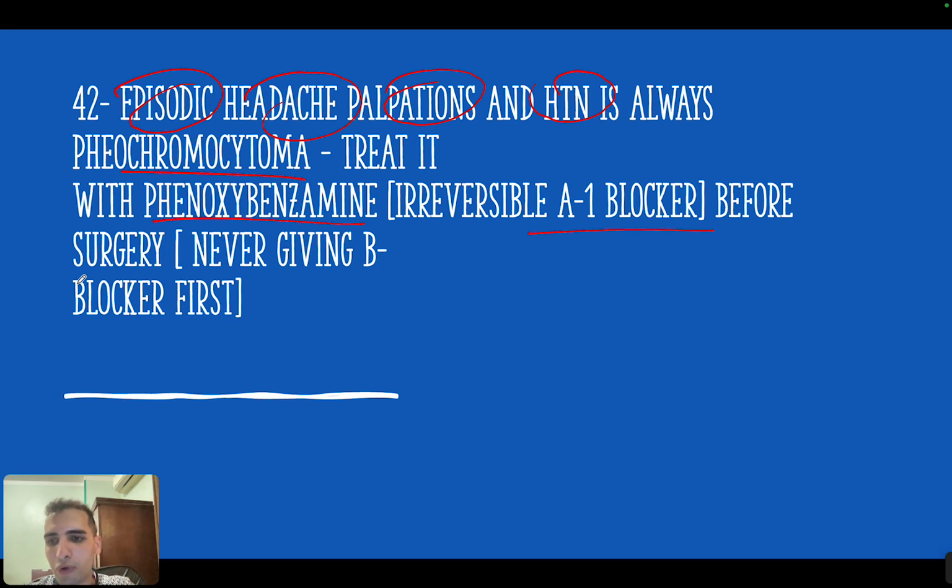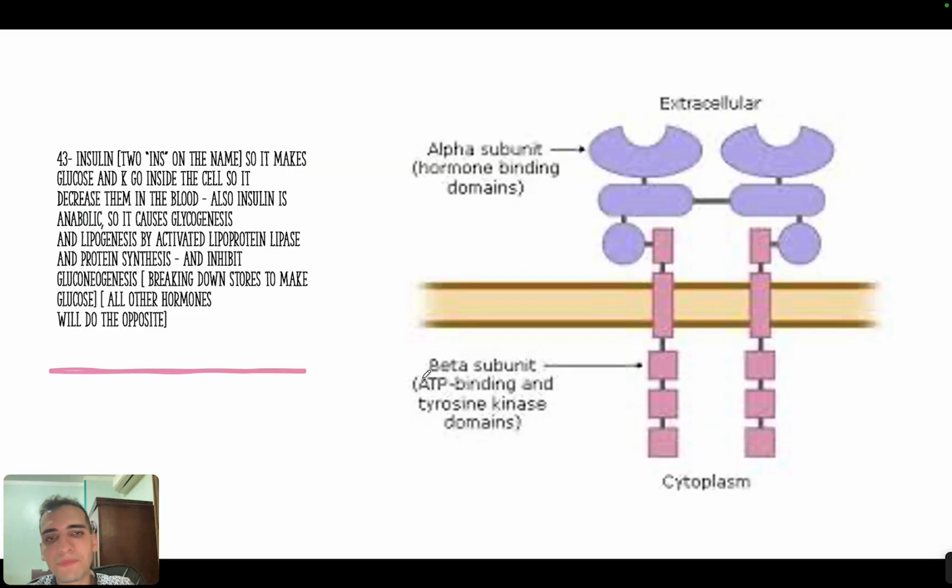And you always give it before surgery and never give it after beta blocker. You always give it first, then you give beta blocker. If you give beta blocker first, you will kill the person, because this person has a lot of epinephrine, and they are activating alpha-1, and they are causing extreme vasoconstriction. So you need to relieve this vasoconstriction. That's why you need to give alpha blocker, okay?